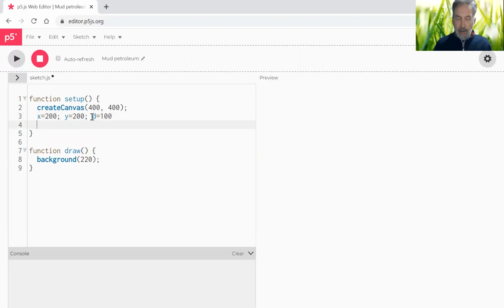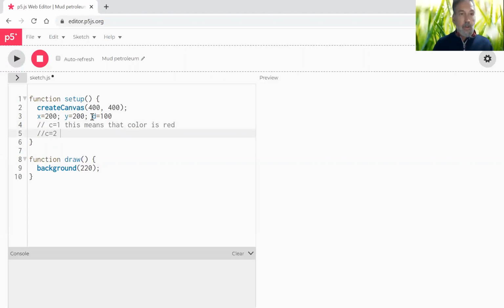And now for the color, I'm just going to make a bit of a note for myself. I'm going to give that a variable as well. I'll say if color equals 1, C equals 1, this means that the color is red. And if I say that C equals 2, this means that the color is blue. Sorry, my typing is very bad.